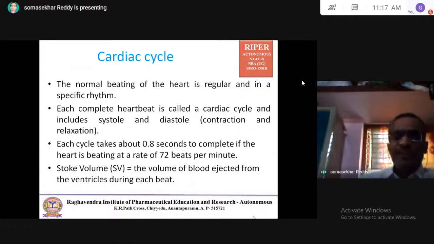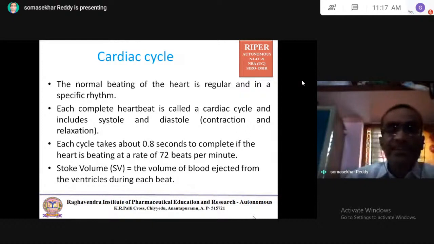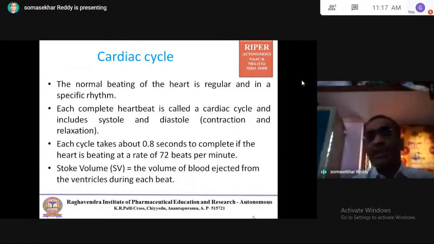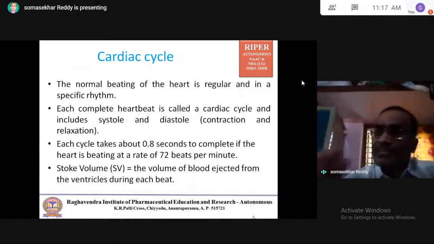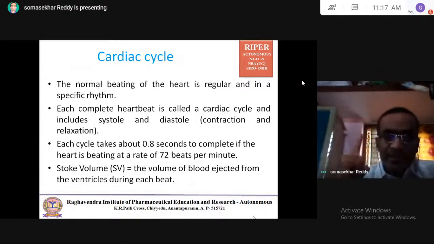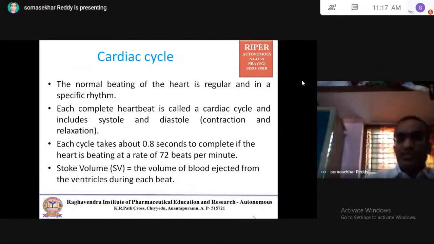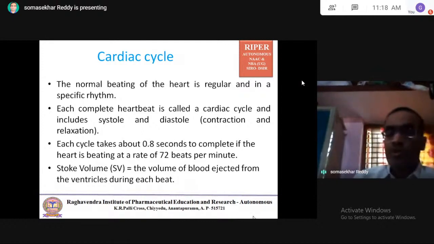Stroke volume, very important: the volume of blood ejected from the ventricles during each beat. Per minute there are 72 beats. How much volume of blood is ejected from the ventricles during each beat? That is called stroke volume.